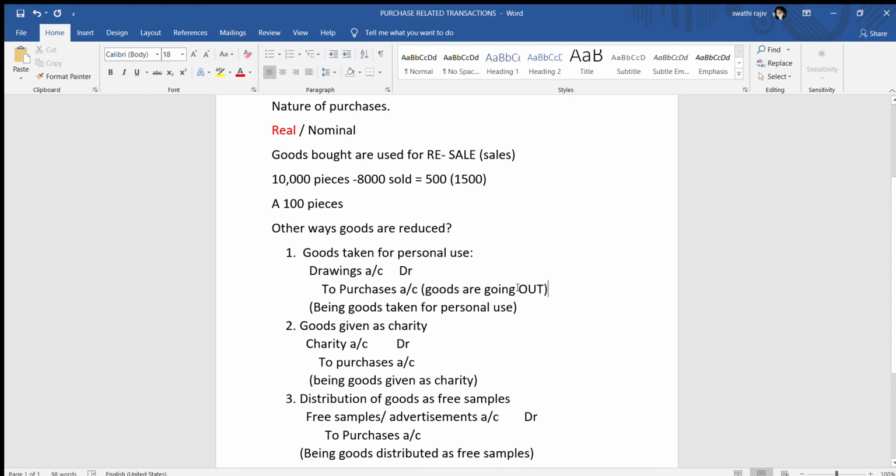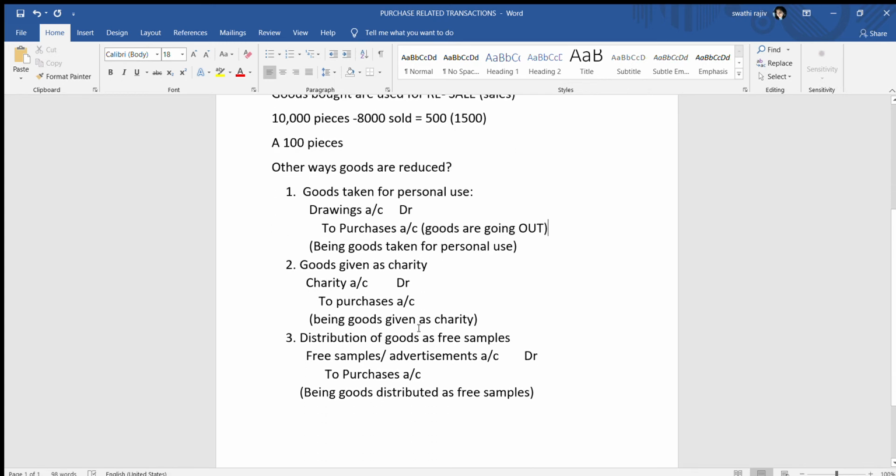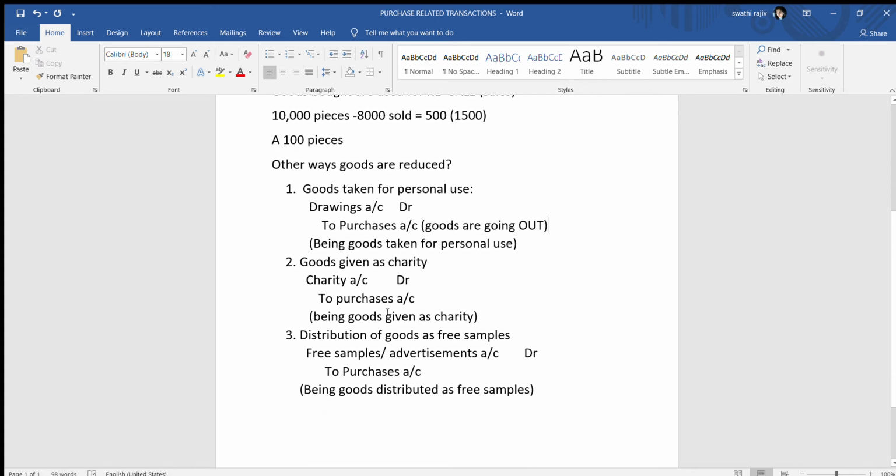Here goods are going out, hence purchases account is credited. So 100 bags of rice, you have used it here. Now, goods are given as charity. When goods are given, not when cash is given or a check is given as charity, guys. Always remember, whenever we use these, we are dealing with purchases. So we are dealing with goods. When goods are taken for personal use, you will credit purchases.